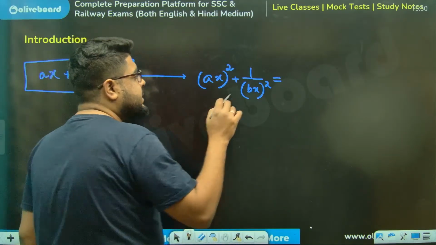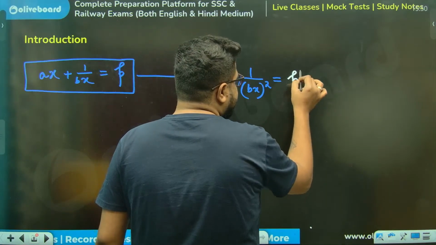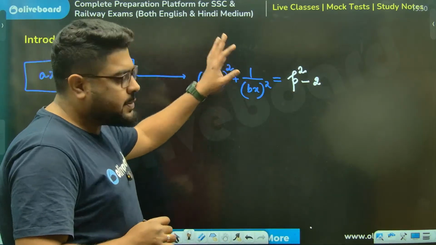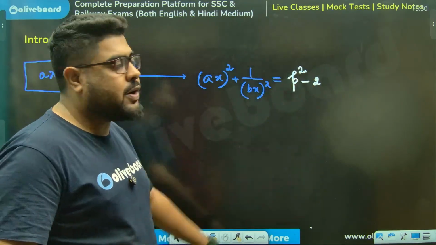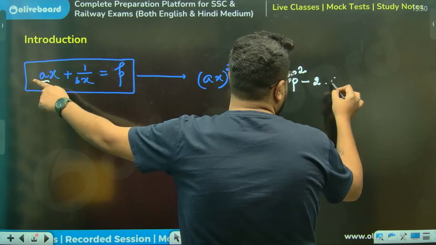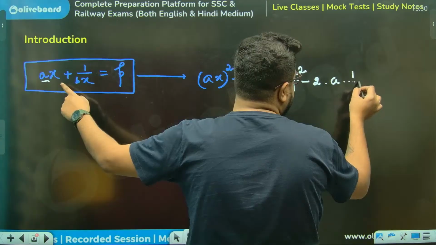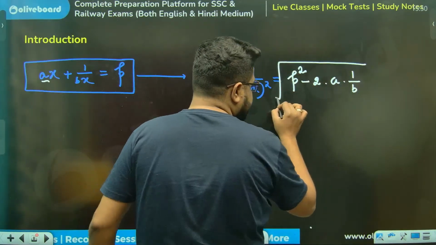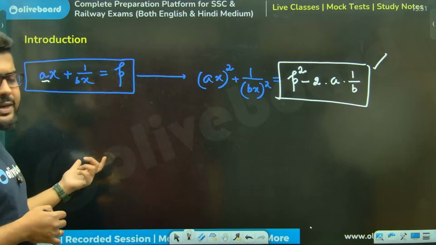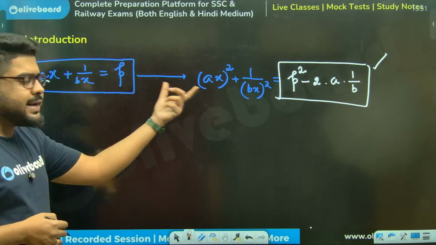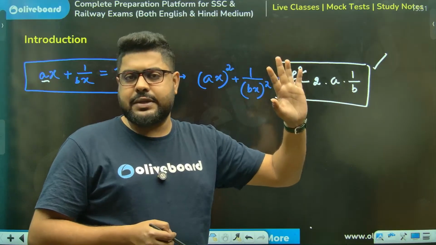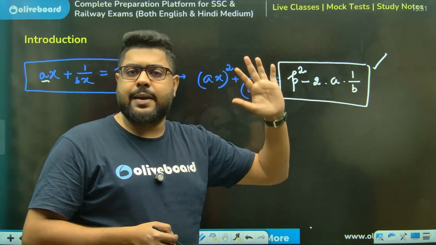So what happens here? It becomes p square minus 2, but this was supposed to end here, and it will not end here. Into the coefficient: the first coefficient is a, the second coefficient is 1 by b, so this is something that will get added. Why? Just do the squaring and you will get the idea of why this happens. Clear, everyone?